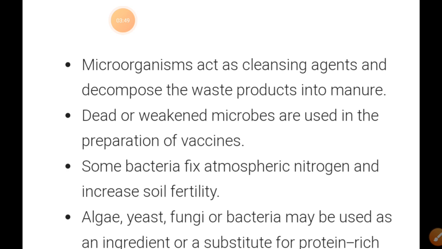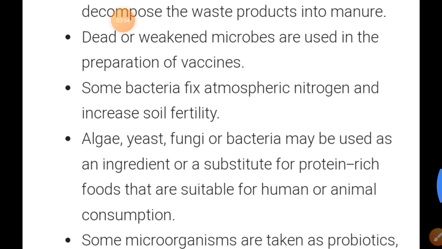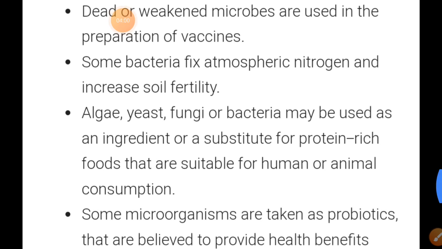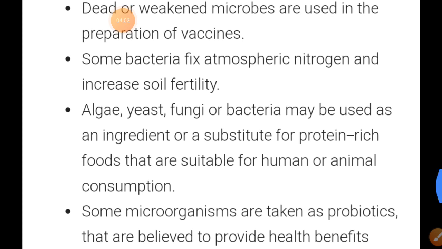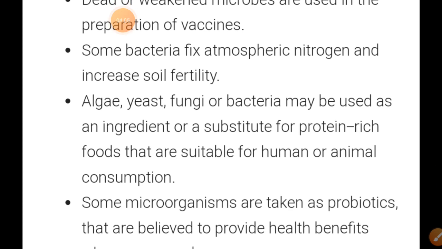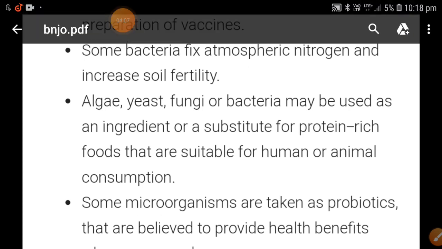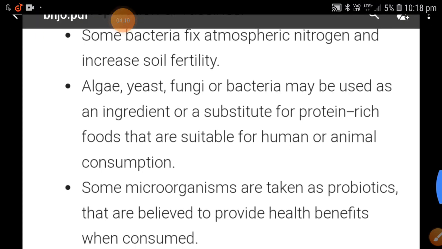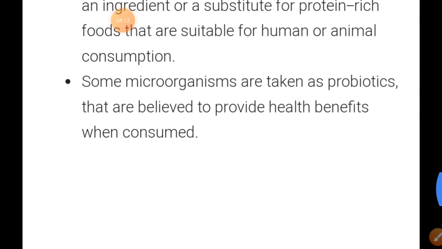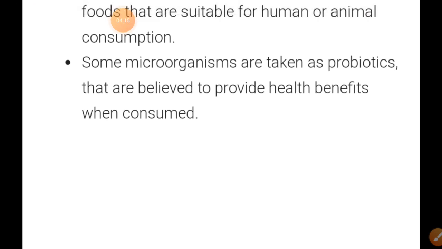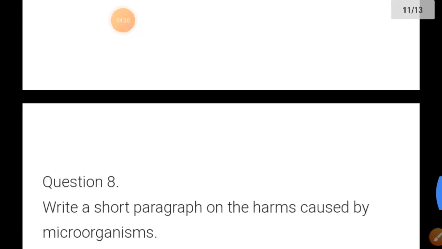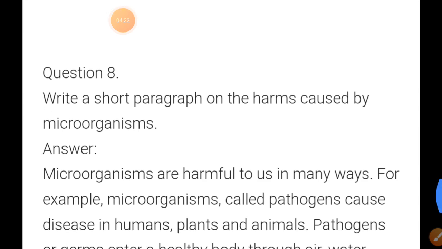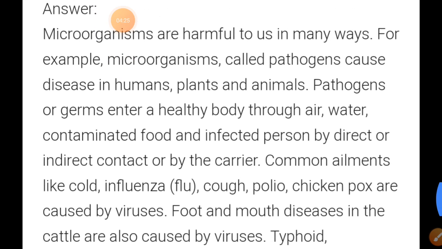Dead or weak microbes are used in the preparation of vaccines. Some bacteria fix atmospheric nitrogen and increase soil fertility. Algae, yeast, fungi or bacteria may be used as an ingredient or substitute of protein-rich food that is suitable for human and animal consumption. Some microorganisms are taken as probiotics that are believed to provide health benefits when consumed. Question number 8: Write a small paragraph on the harm caused by microbes.